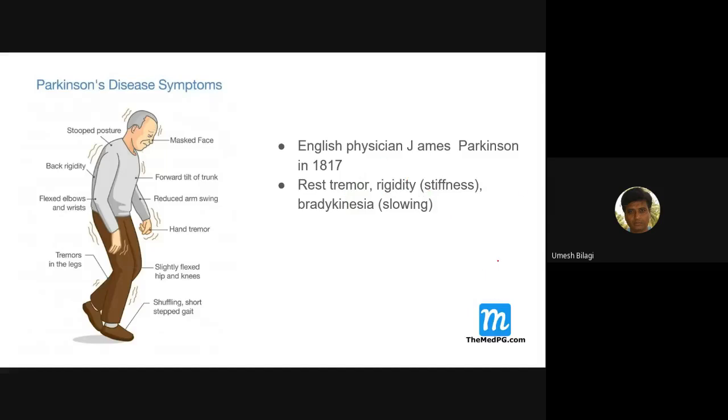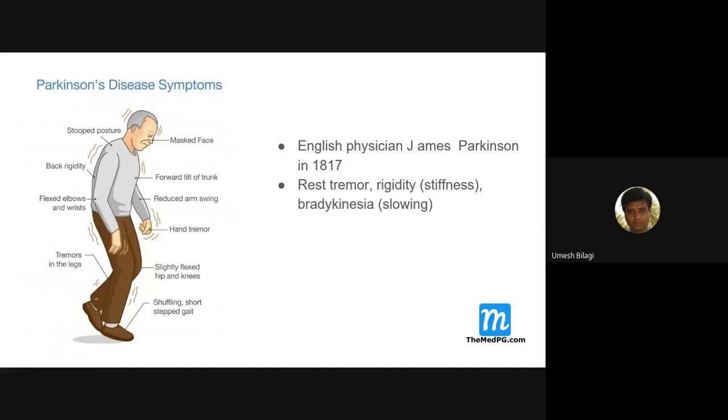Now what are other things? There is a mask face. There are hardly any expressions here. Decreased blinking. The eye blinking is less. Stooped posture, that is because of back rigidity. And flexed elbow and wrist. The hand tremors can be there, with flexion here.